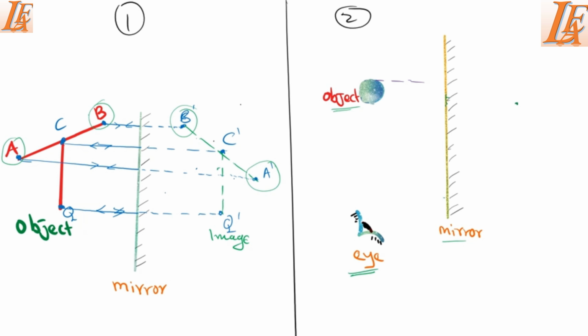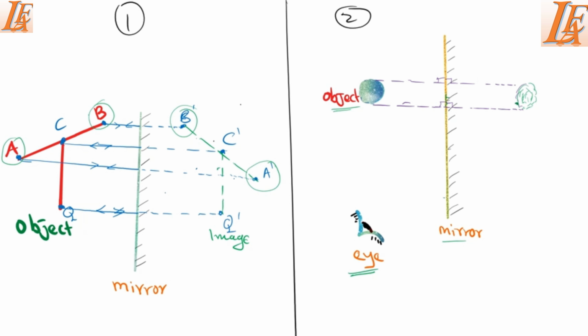So for us to locate the image, we have to draw a line which is 90 degrees to the mirror, and then the same distance behind the mirror. Then our image is going to look like that. And since images are virtual, we don't use a continuous line. So that is the place where the image will be formed.